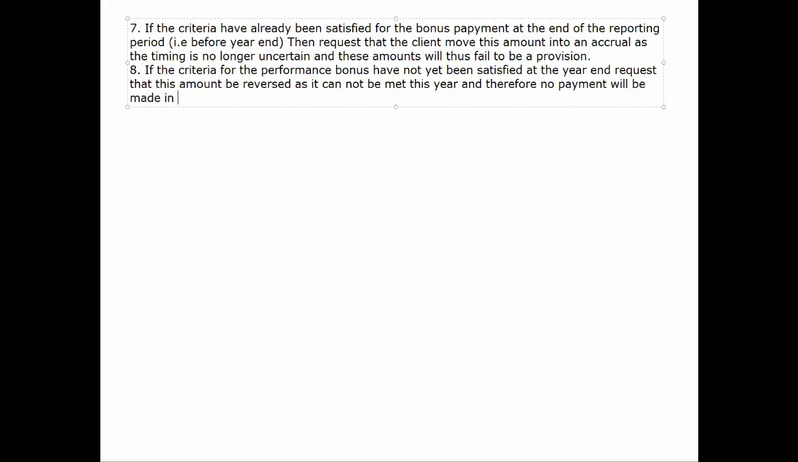Does that make sense to you guys? Right? So it needs to be removed, because the payment of the bonus is not uncertain. We know that it will not be paid. So it needs to be scrapped, written down. So that's the first part we've dealt with.